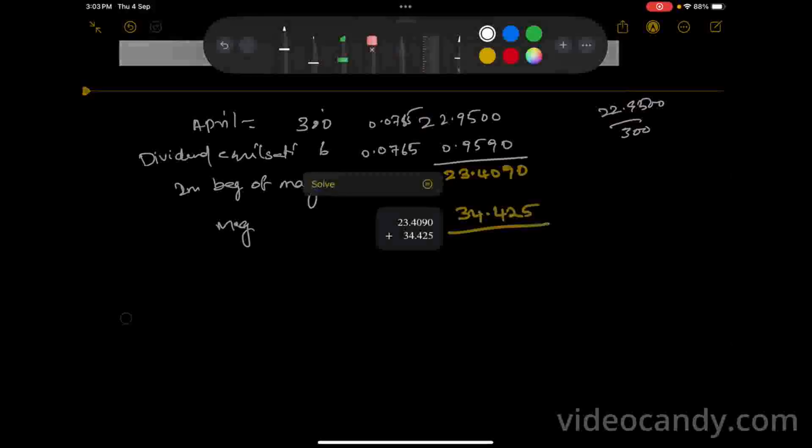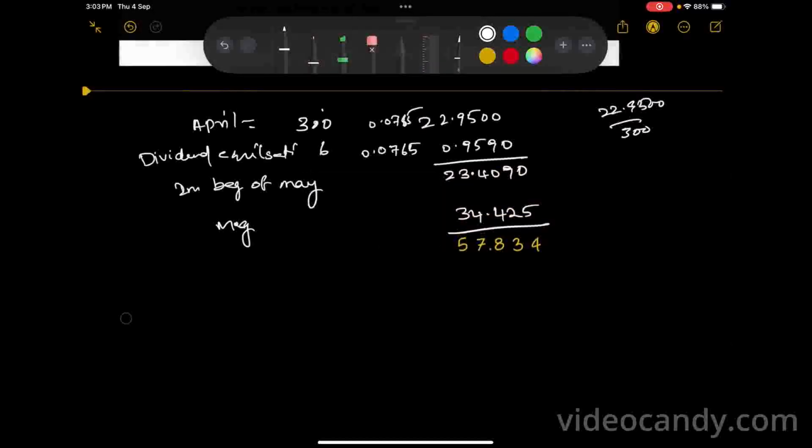Total comes as 57,834. Okay. Now 57,834. How many units do we have? 306. Then 57.834 divided by 306.